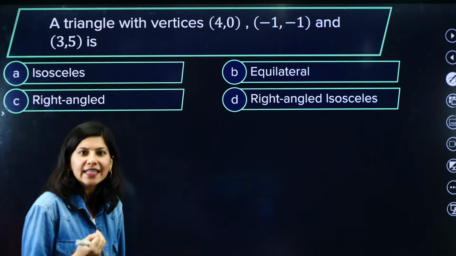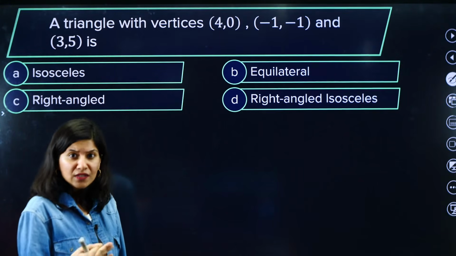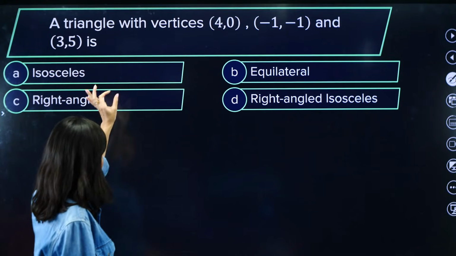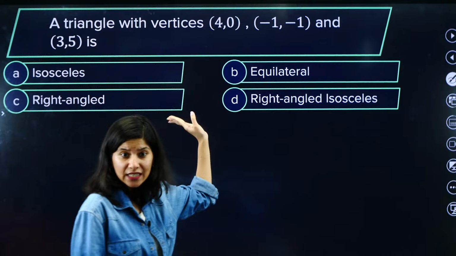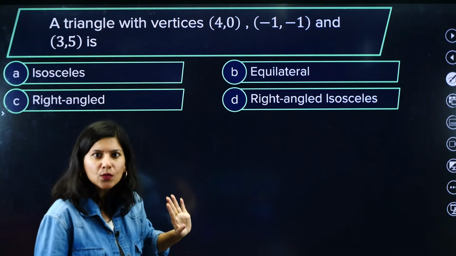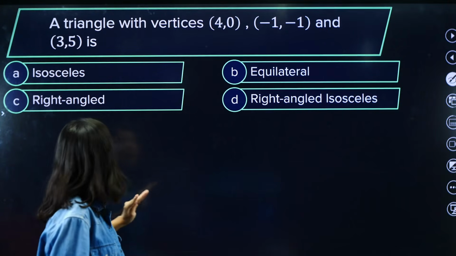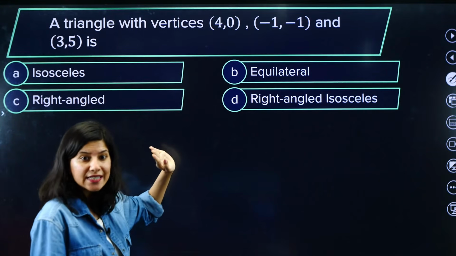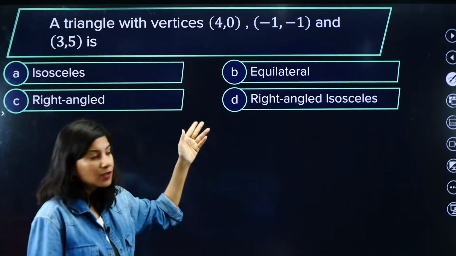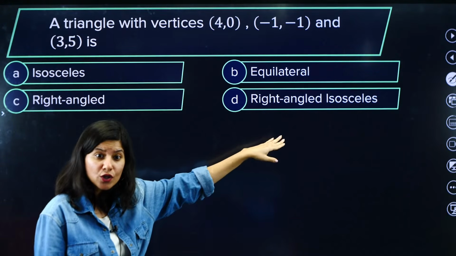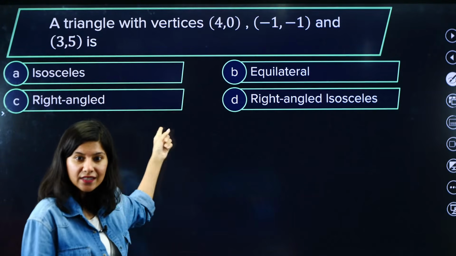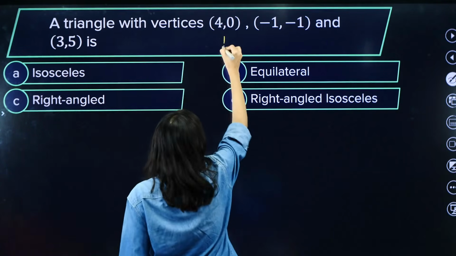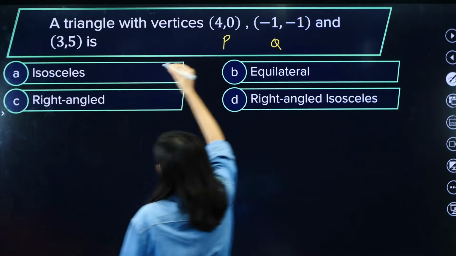For that, let us take the help of the distance formula, because the moment all the sides are equal, it will become an equilateral triangle, and the moment two sides are equal, it will become an isosceles triangle, and so on. The moment it satisfies Pythagoras theorem, it will become a right angle triangle. The distance formula will give me everything. So P, Q and R.